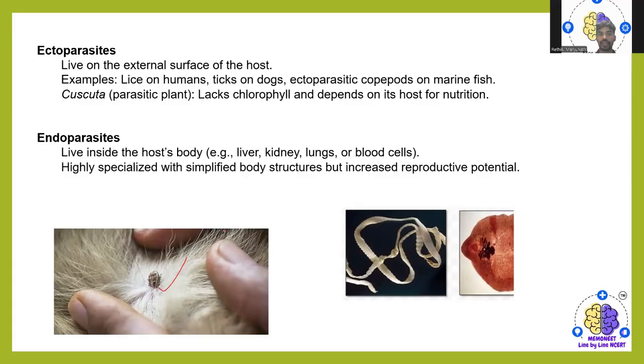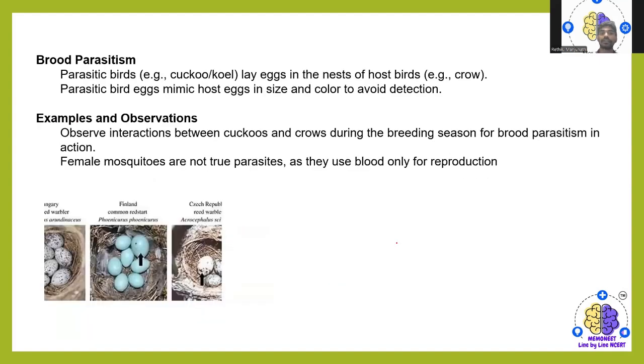Then they lack chlorophyll. Cuscuta, which lacks chlorophyll and depends on its host for nutrients. Then we have endoparasites, which live inside the host's body, like liver, kidney, lungs, or blood cells. Highly specialized body structure, but increased reproductive potential. Then we have brood parasitism.